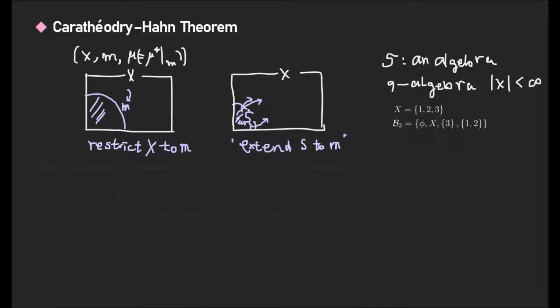So if we choose S to be an algebra, which is finite but satisfies the sigma algebra properties, by this algebra we can extend to M, the measurable space, and finally construct X, M, and mu as a measure space.